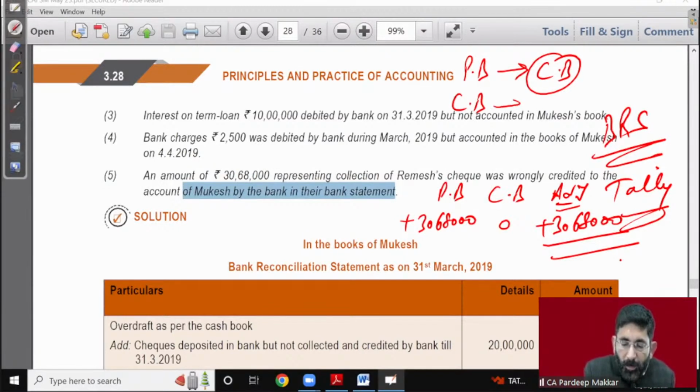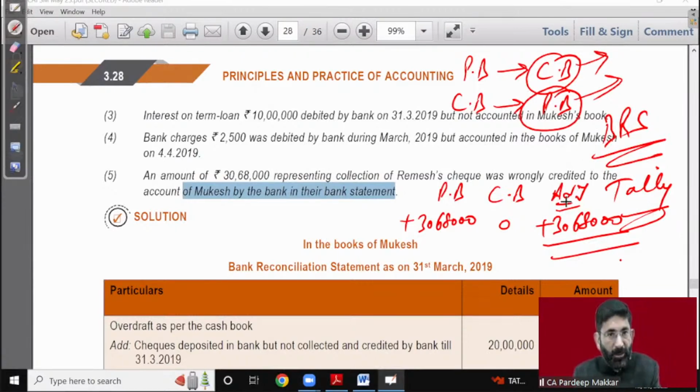So when the cash book balance is given to us, we have to go for the passbook balance. We will do as per the passbook, because where we have to go, we have to take the ticket of that train. If we have to go to Delhi from Ludhiana, then I have to take a ticket of Delhi. But if I am already in Delhi and have to come to Ludhiana, I have to take a ticket of Ludhiana only. It is as simple as that. Wherever you have to go, you have to take the ticket of that only.